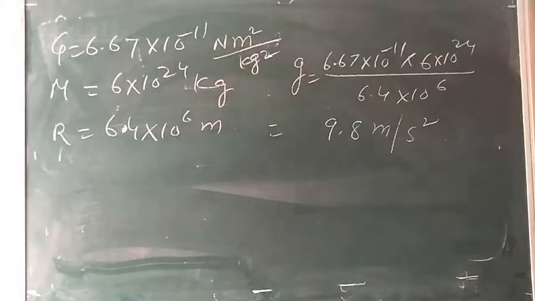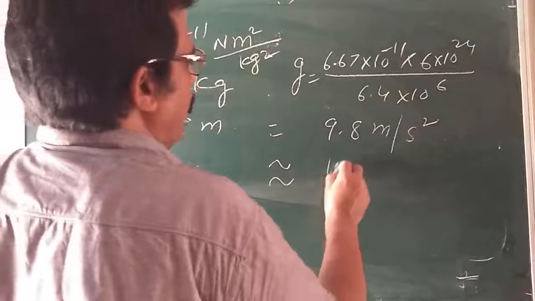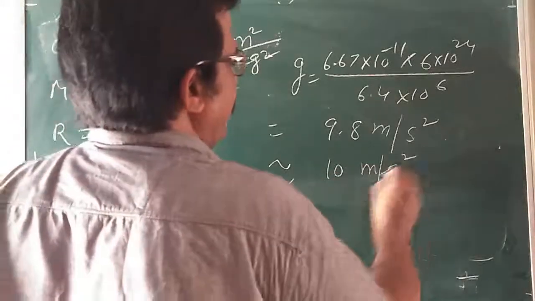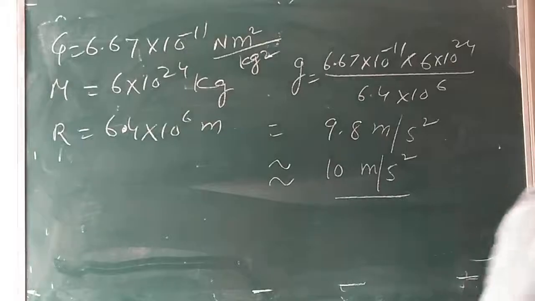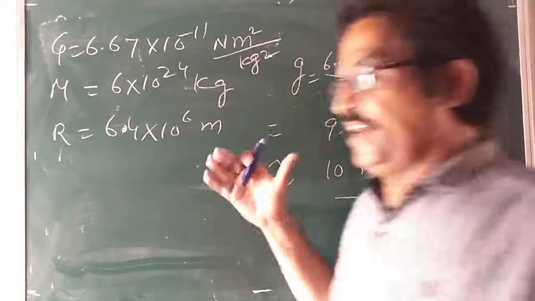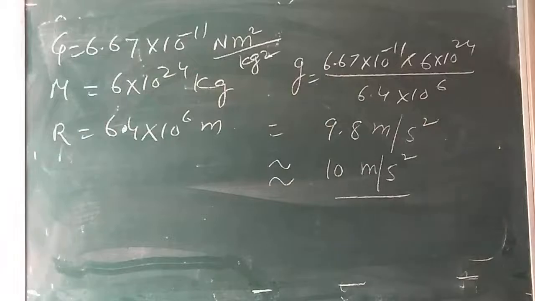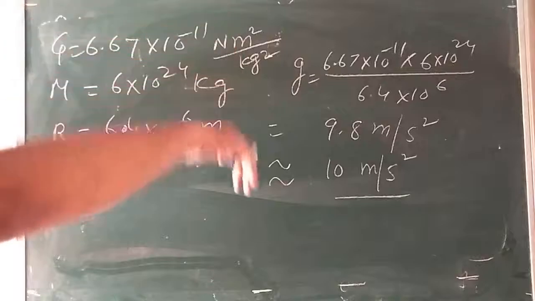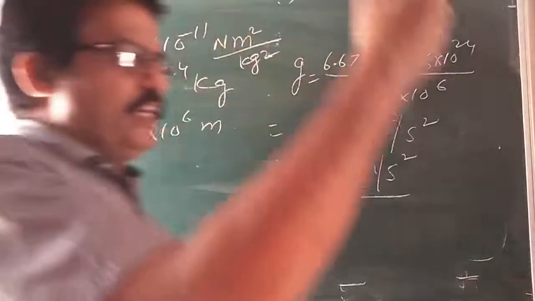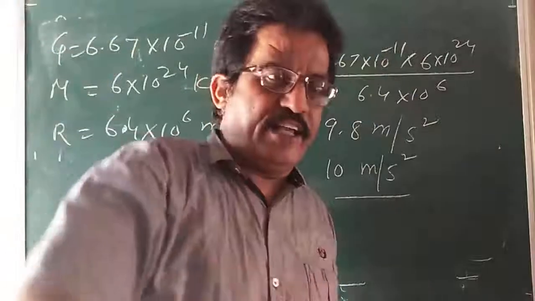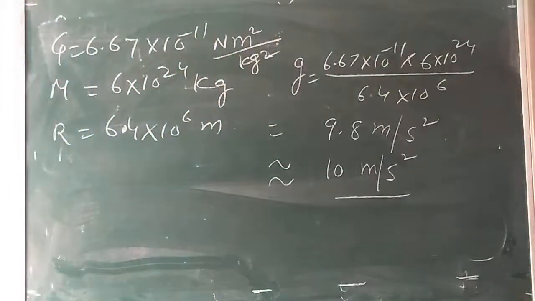Or I can write approximately, for a numerical point of view, the value of acceleration due to gravity is 10 meter per second square. Is it clear? Write down. The direction of G is along the line joining the body to the center of the earth, here to here, like this. This is the value of acceleration due to gravity.